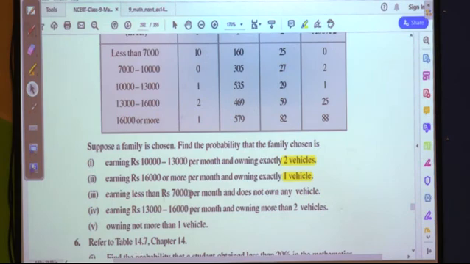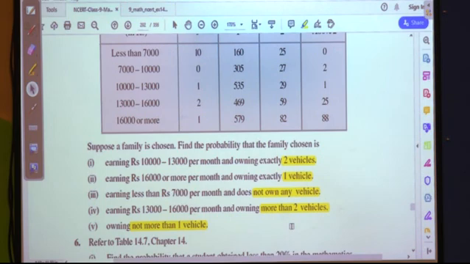Third, earning less than 7,000 per month and not owning any vehicle. Fourth, earning 13,000 to less than 16,000 per month and owning more than 2 vehicles. After that, the fifth sub-question is owning not more than 1 vehicle.